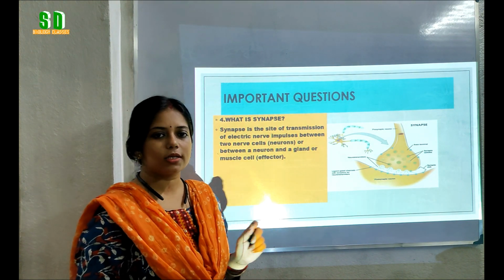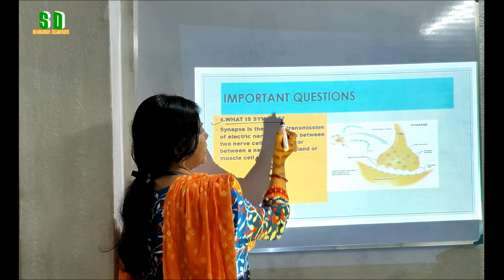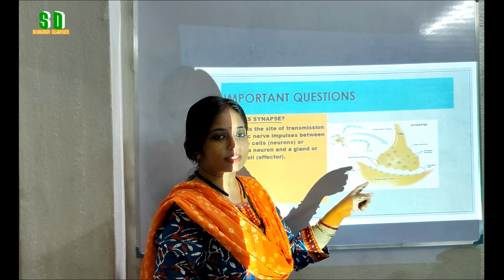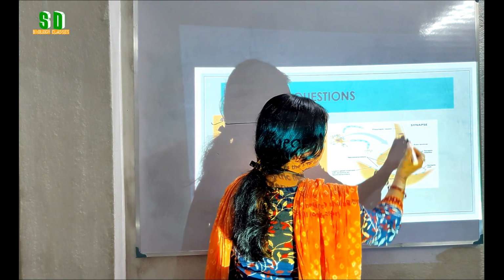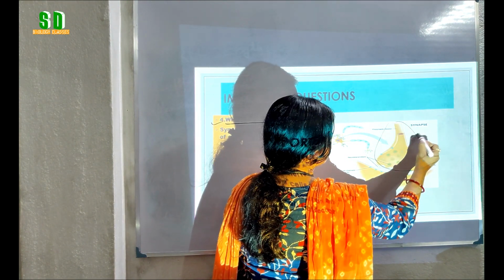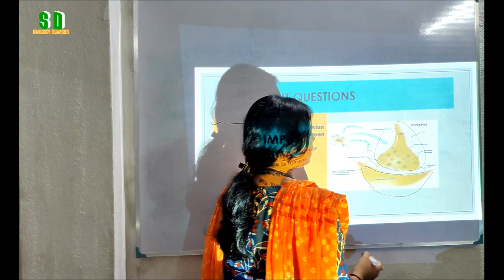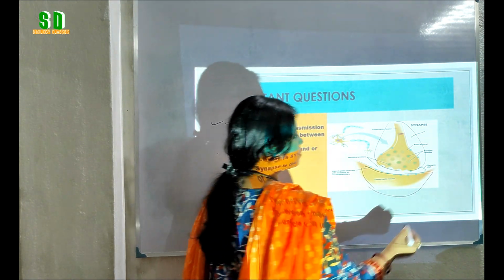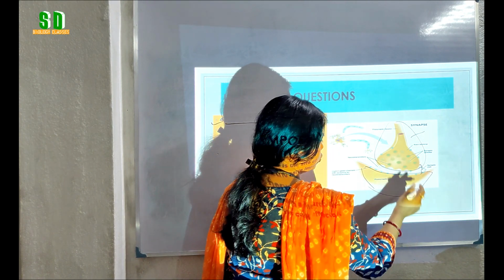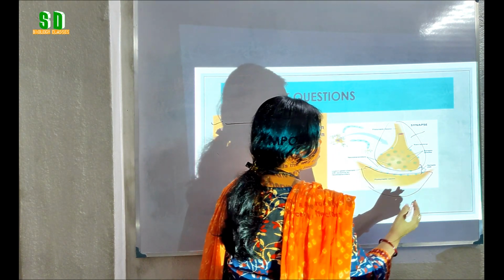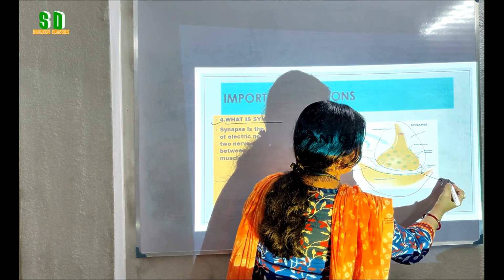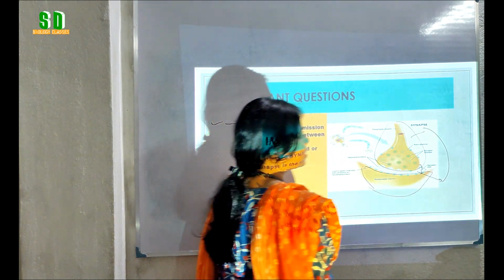So students, our next question is, what is synapse? Here you can see the diagram: this is the axon terminal of one neuron and this is the dendritic tip of another neuron. And you can see that between the axon terminal and the dendritic tip, a small gap is present. This gap is called the synapse.